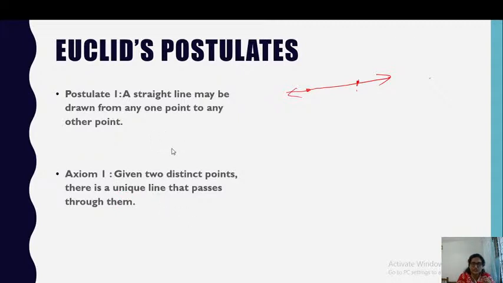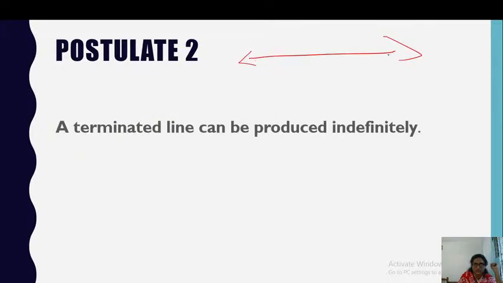A straight line may be drawn from any one point to any other point, and to indicate that it is going on, it is never ending, never stopping. Terminating means stopping. So a terminated line can be considered as a line segment. As you know, a line segment has 2 ends.